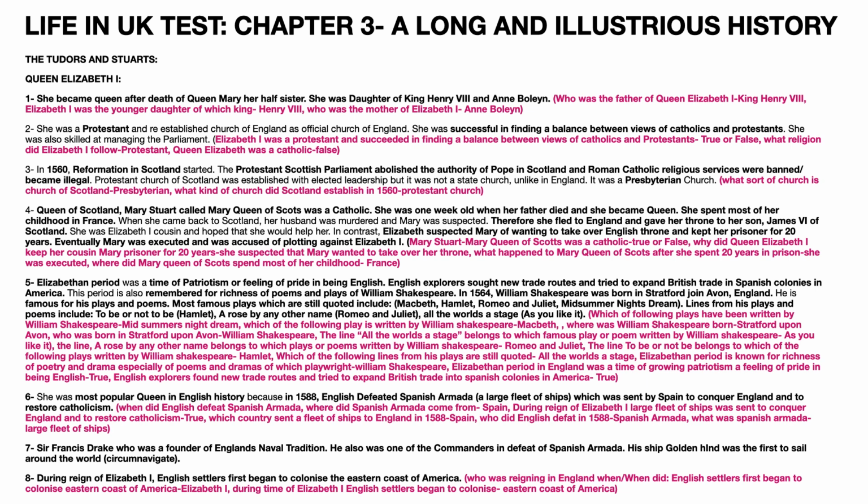Third point is: in 1560, Reformation in Scotland started. The Protestant Scottish Parliament abolished the authority of the Pope in Scotland, and Roman Catholic religious services were banned or they became illegal. The Protestant Church of Scotland was established with elected leadership, but it was not a state church, unlike in England. It was a Presbyterian church.